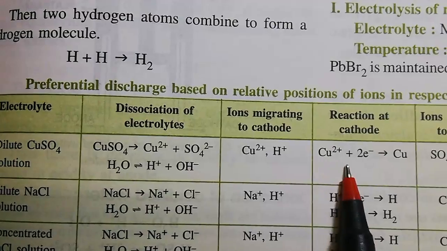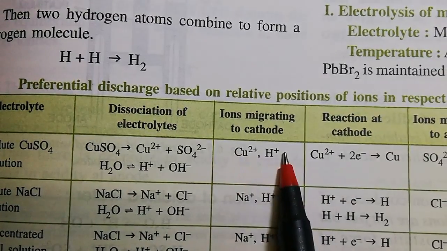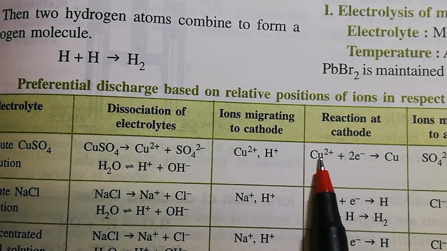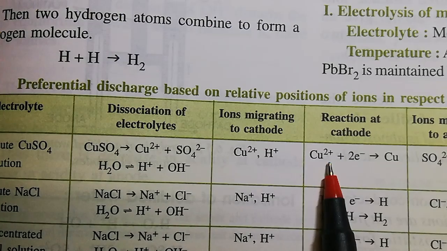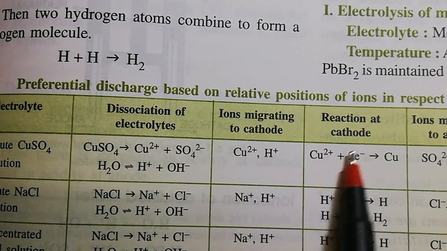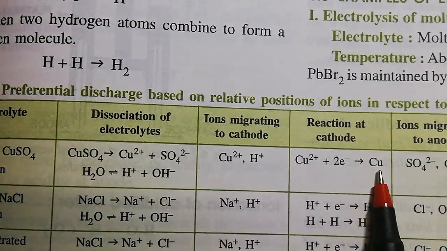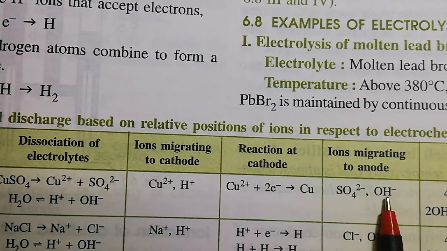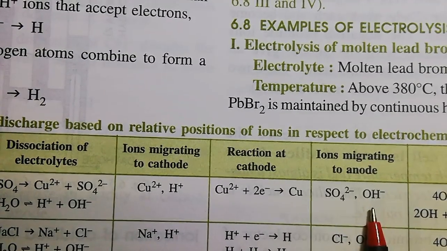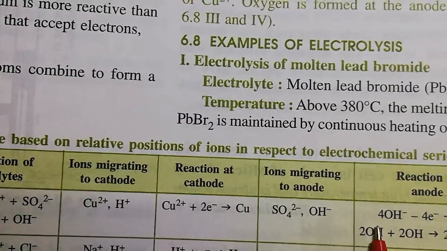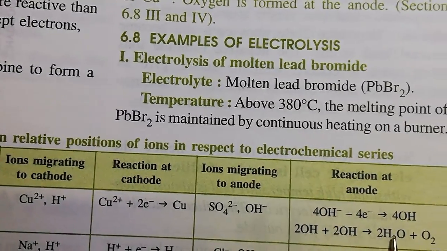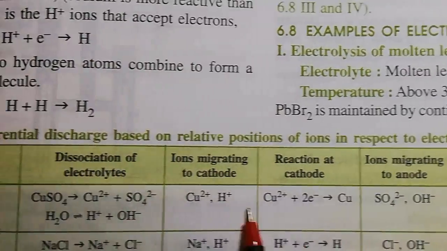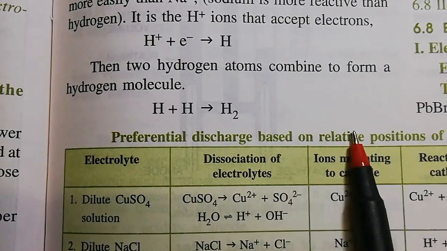And what will happen at the cathode? Between these two ions, copper ion is below, and that's why it will discharge first. Copper ion takes up electrons to form copper at the cathode, and the ions migrate to the anode. Sulfate and hydroxyl both will migrate, but which one is below? Hydroxyl, so that will get discharged, and you get oxygen at the anode. That is all about preferential discharge in copper sulfate aqueous solution.